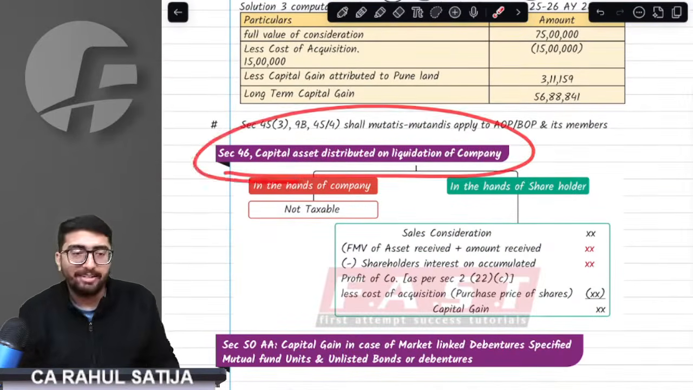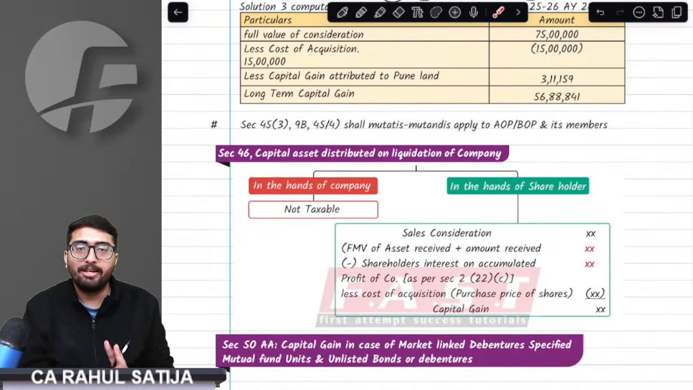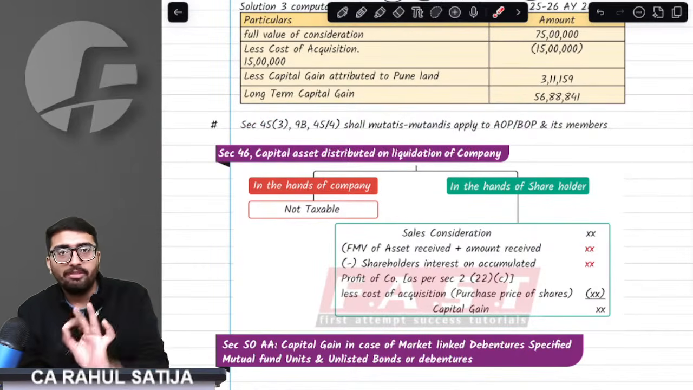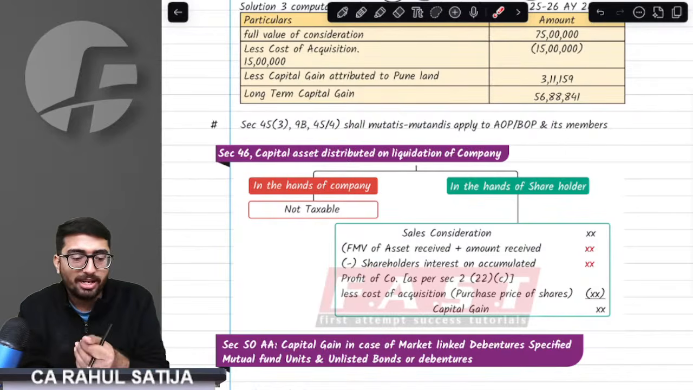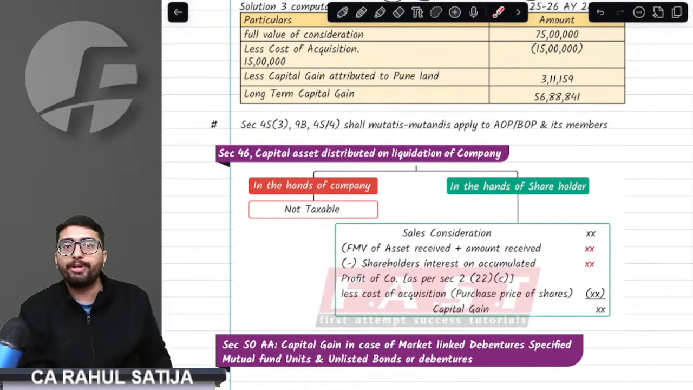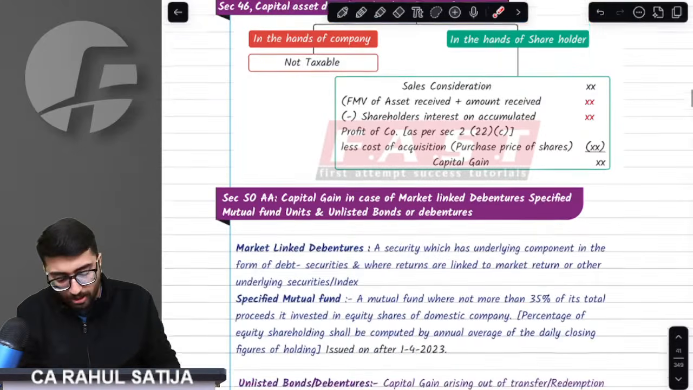Got it, sir? At the time of liquidation, two things take place simultaneously. First thing, deemed dividend, and whatever the amount on which deemed dividend has been charged, such amount shall be reduced while computing the capital gain. Got it, sir.